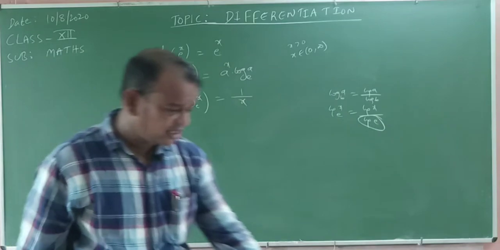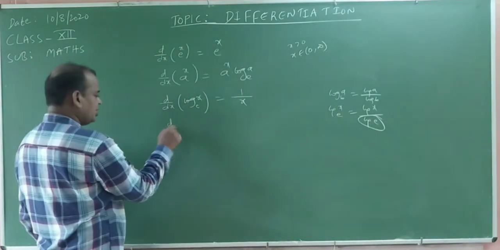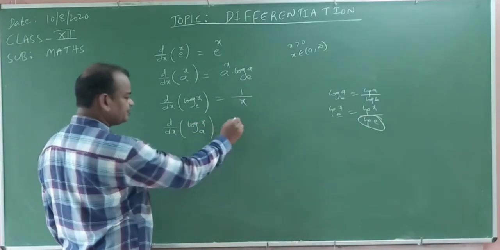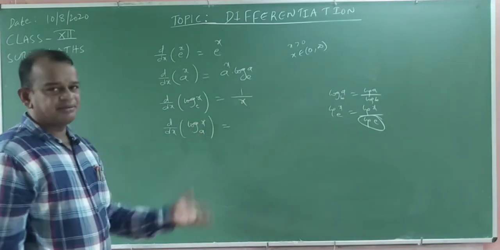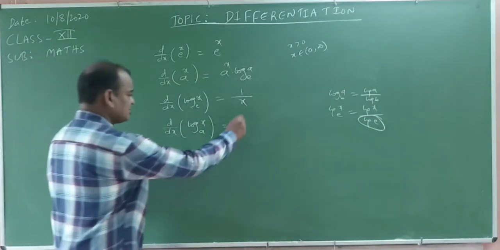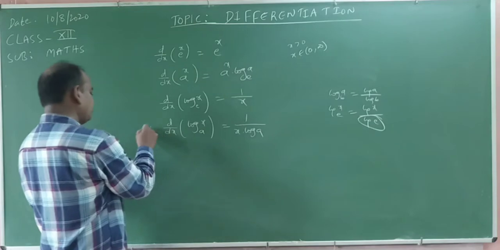Okay, my dear friends. Now suppose we want d by dx of log x base a. This is log x by log a, and you treat log a as a constant value. The derivative of log x is 1 by x, with log a in the denominator. You must remember this formula, it is very important.